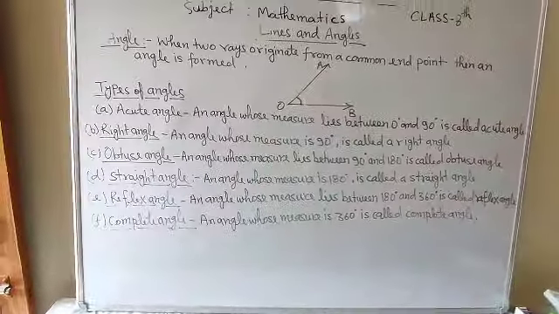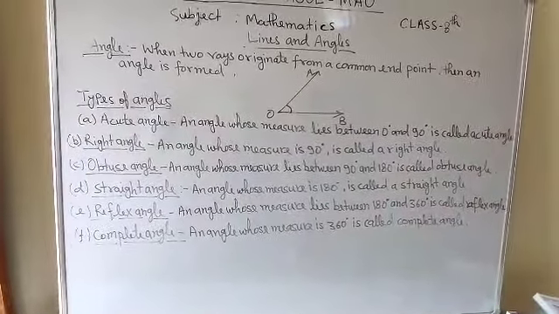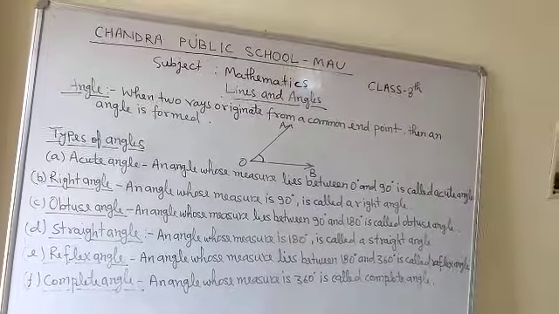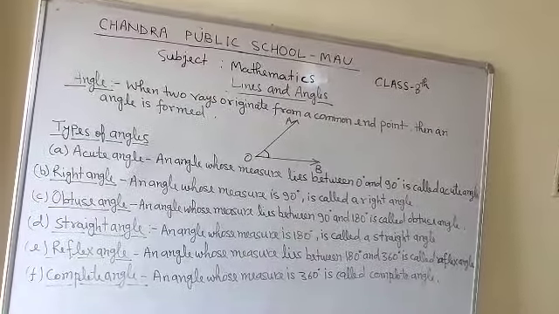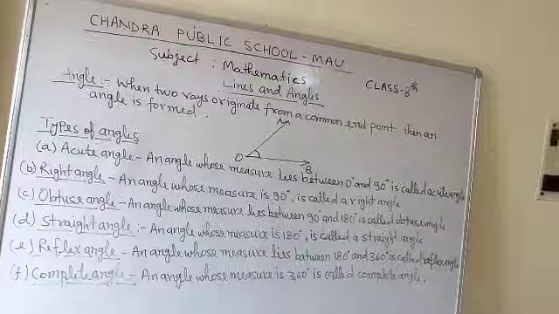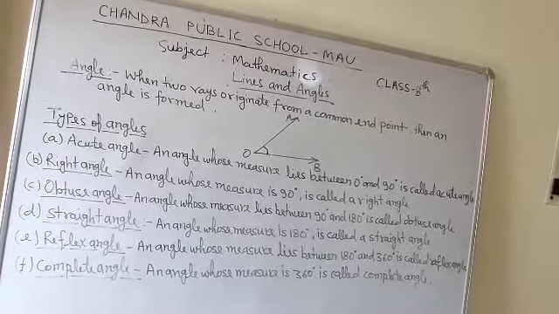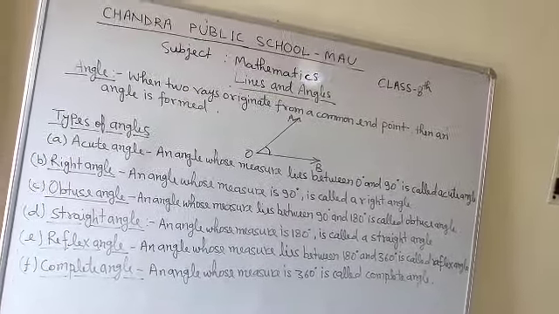Now next, the obtuse angle. An angle whose measure lies between 90 degrees and 180 degrees is called an obtuse angle. It means an angle which is greater than 90 degrees and less than 180 degrees. If I take certain examples like 100 degrees, 120 degrees, 135 degrees, these are angles which are greater than 90 degrees and less than 180 degrees. So these are called obtuse angles.